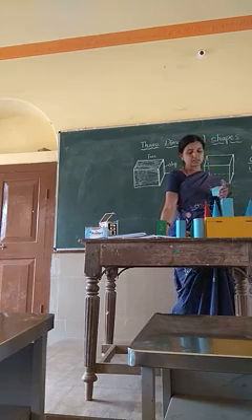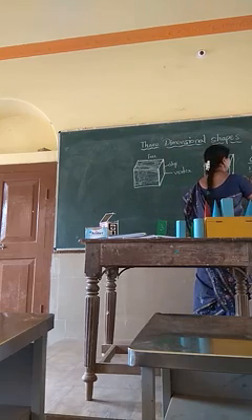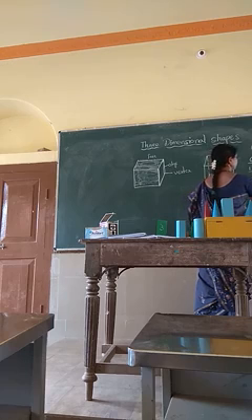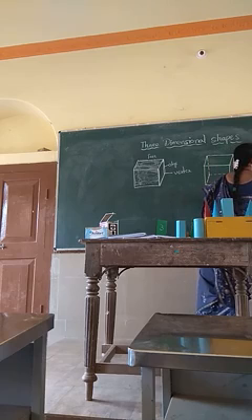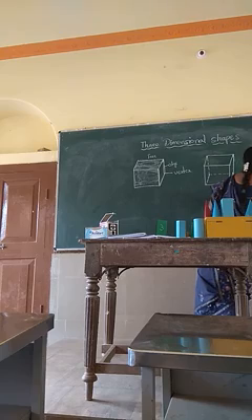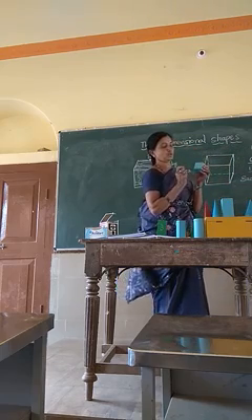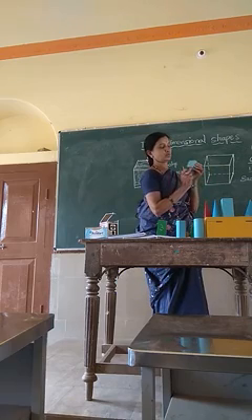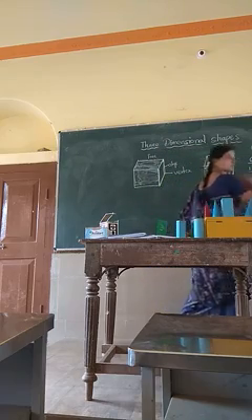Each face has 4 edges. See the face. In this face, how many edges are there? 1, 2, 3 and 4. 4 edges are there.